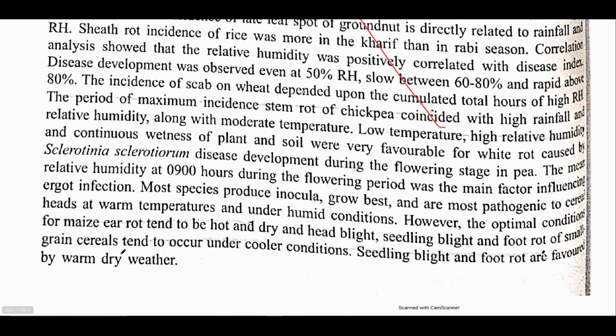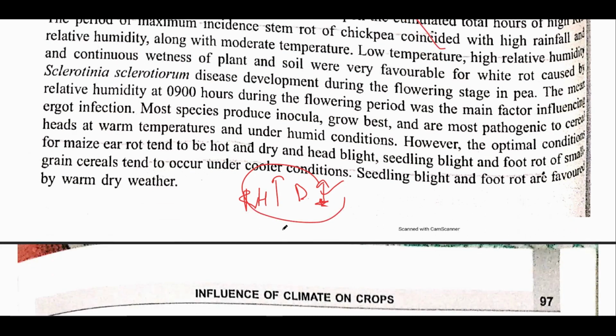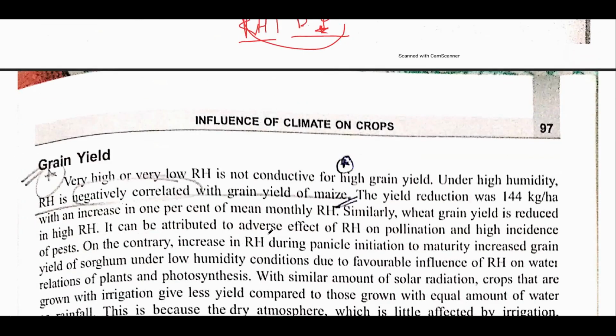It is basically about how relative humidity, temperature, etc. affect the disease, and this is a very basic thing, that if relative humidity and rainfall increase, then disease incidence and proliferation of diseases would occur. Sorry, it is upward, not downward, it would increase. The more the relative humidity, the more is the contingency of diseases.